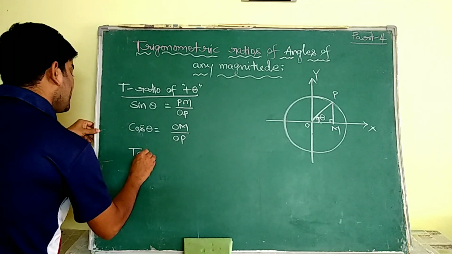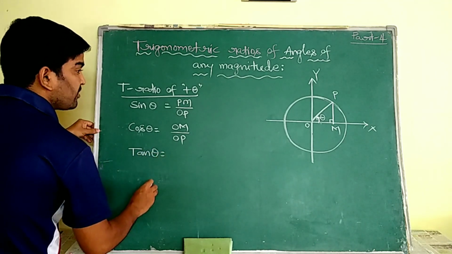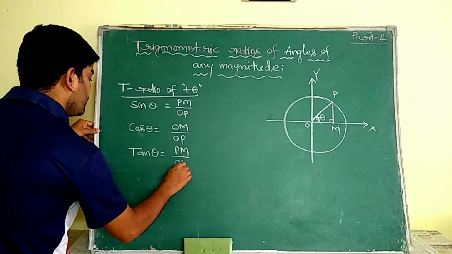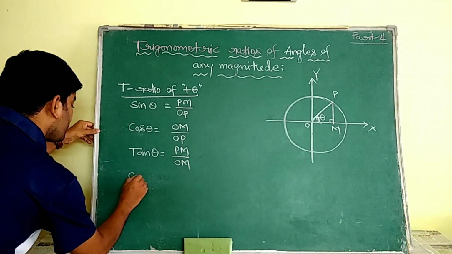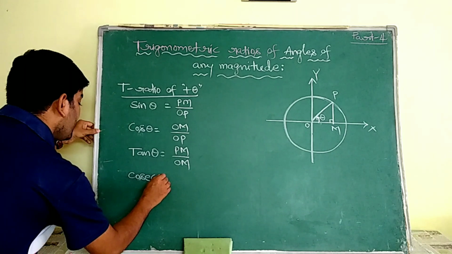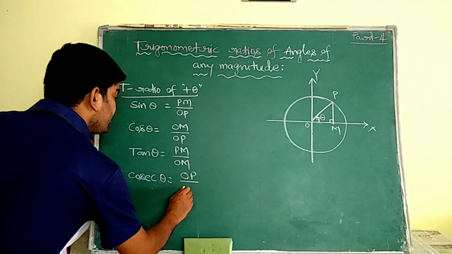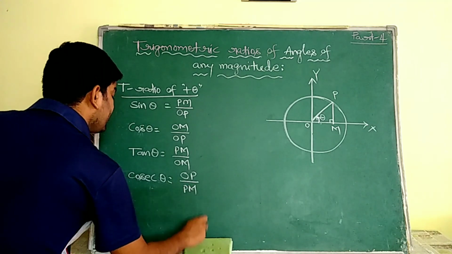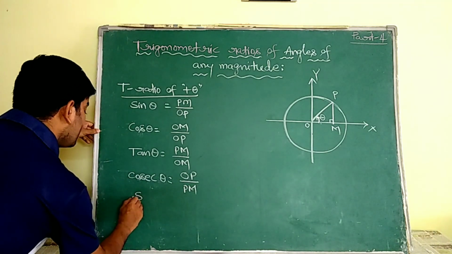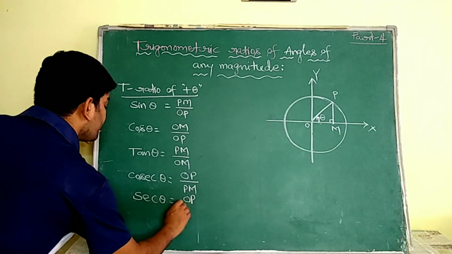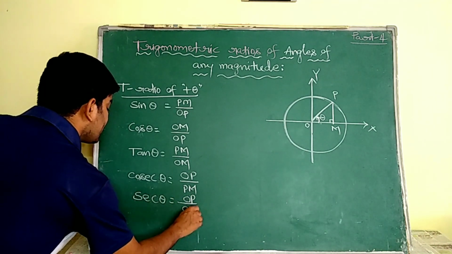Next, tan theta is equal to theta's opposite side by adjacent side, that is PM by OM. Next, cosecant theta is equal to hypotenuse by opposite side. Similarly, secant theta is equal to hypotenuse by adjacent side.